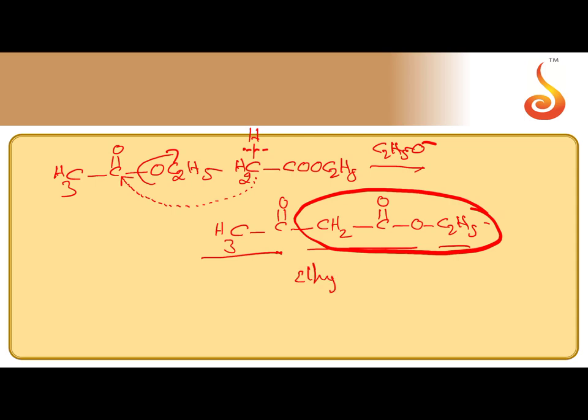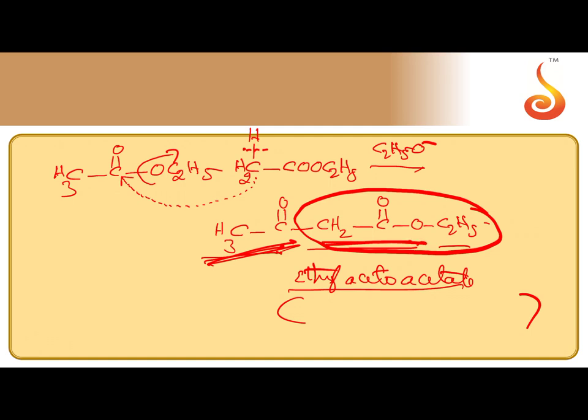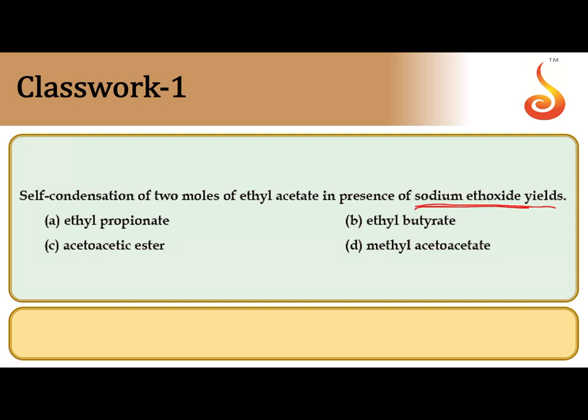This is also called ethyl acetoacetate, or it comes under the category aceto, CH3CO, acetoacetic ester. So correct answer is acetoacetic ester. Option C is correct.